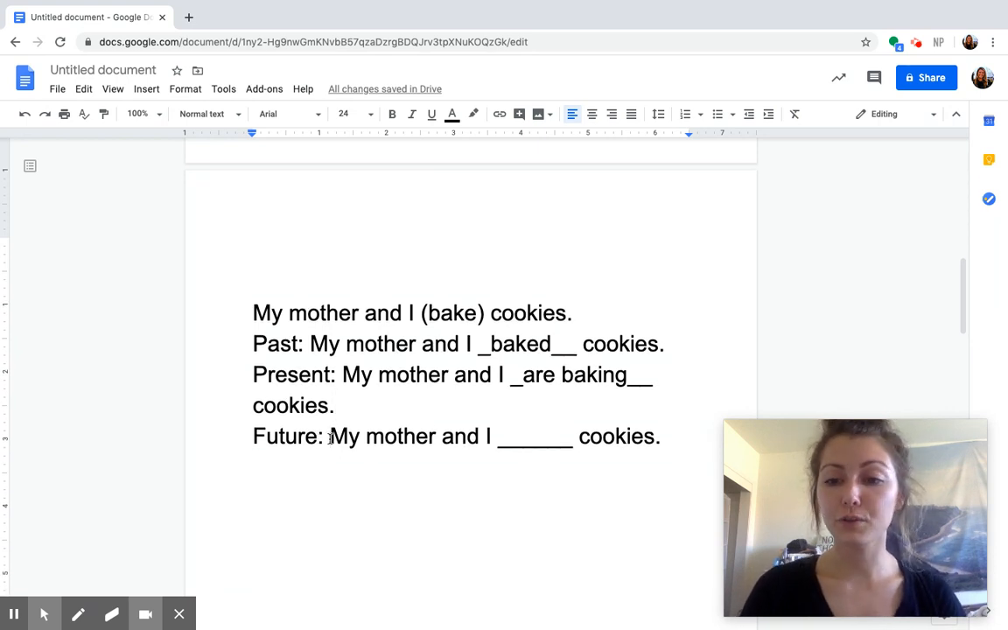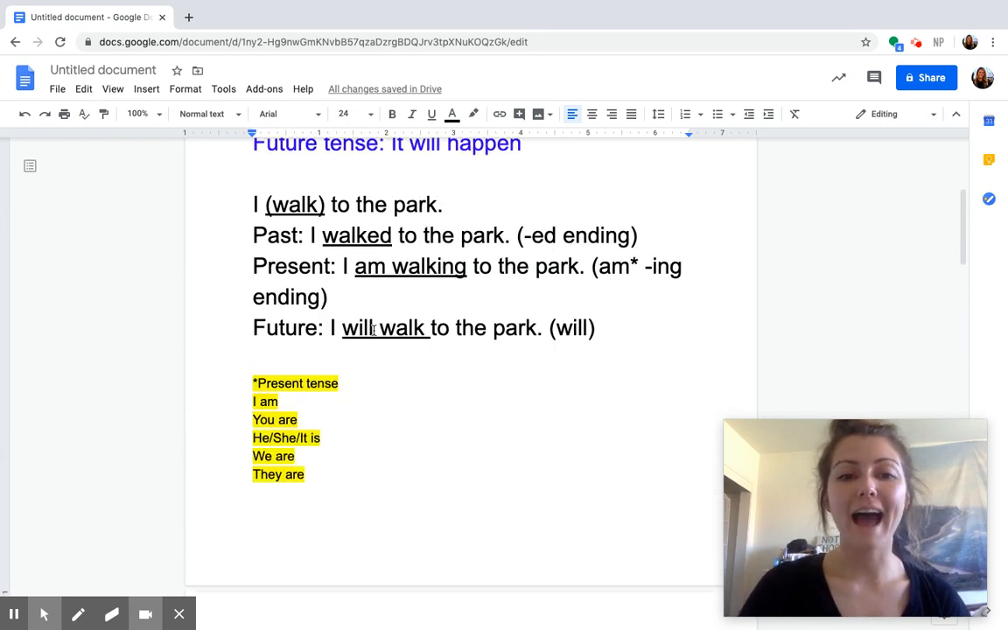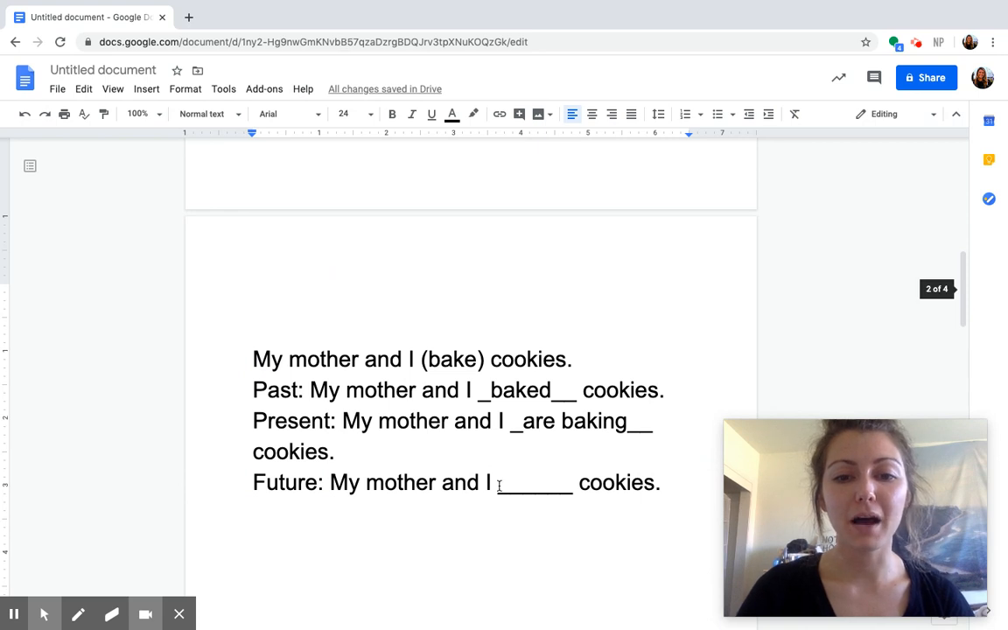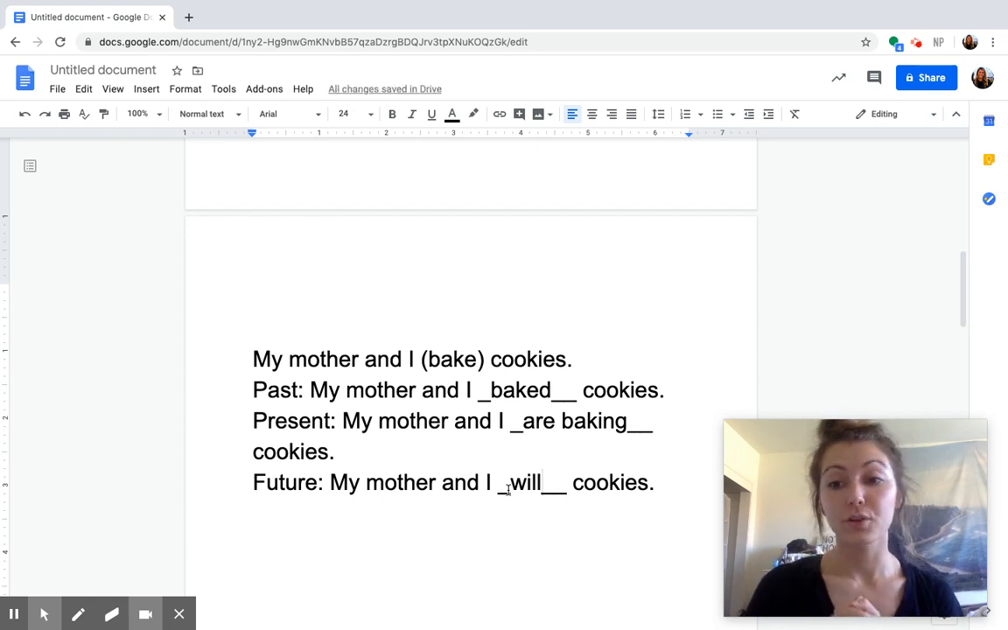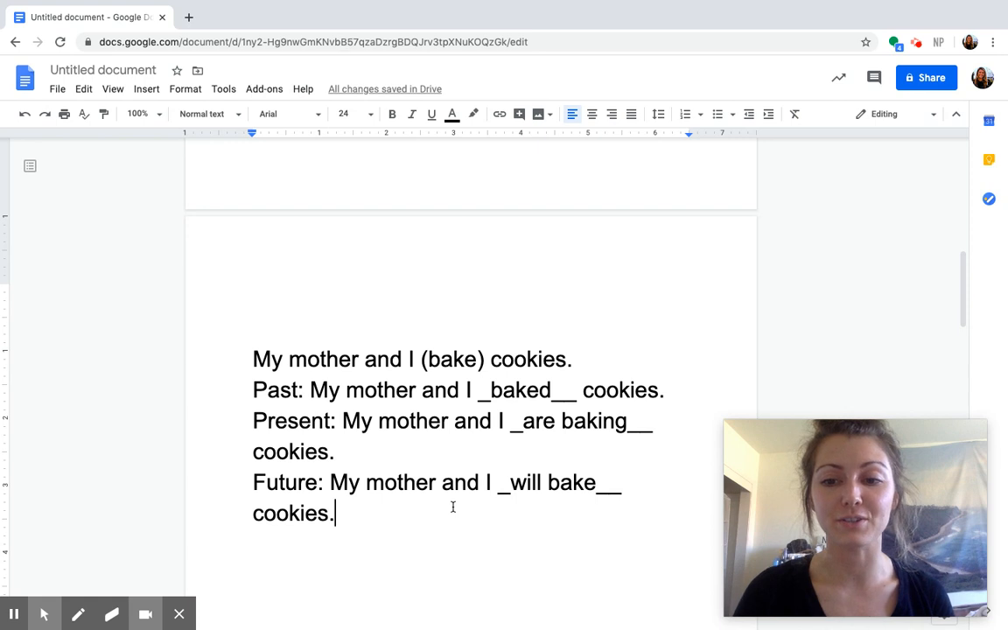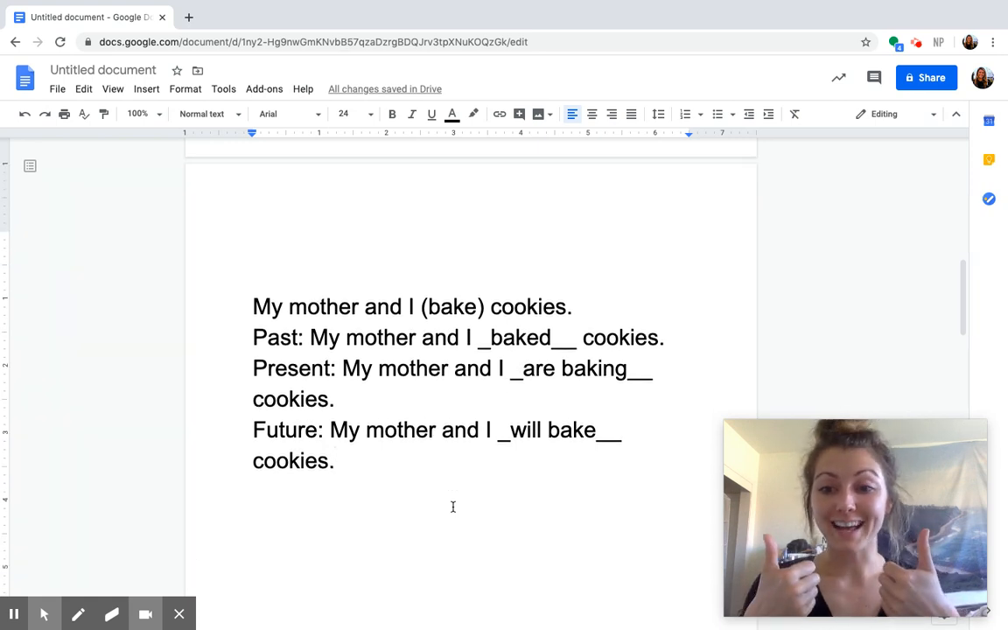And lastly, future tense, still using that verb bake. Who thinks they remember, without Miss Metz going up to the example, how we will put this verb in future tense? And I just gave you a hint when I said that. Yep, we're going to add will in front of it. My mother and I will. Now, do we need to change the verb here? Do we need to change bake at all? No, we're not going to change bake. My mother and I will bake cookies. That's future tense. We will do that. We plan to do that. There, that's our first set.